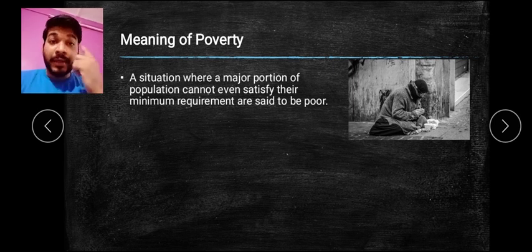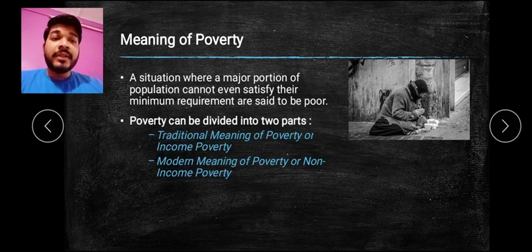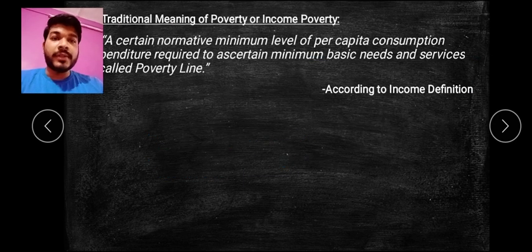Then you find that poverty has been divided into two parts. The traditional meaning is known as income poverty, and the modern meaning is known as non-income poverty. So just look at the concept of traditional poverty. What is traditional poverty? It says here,